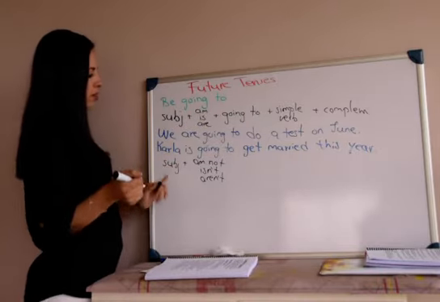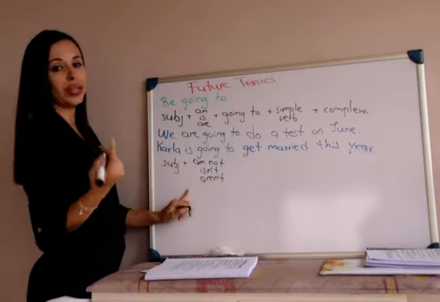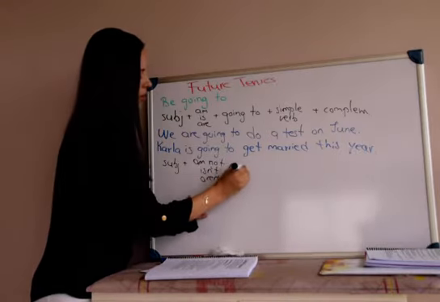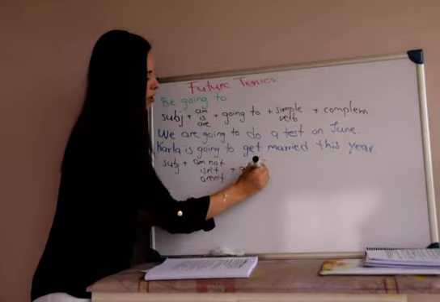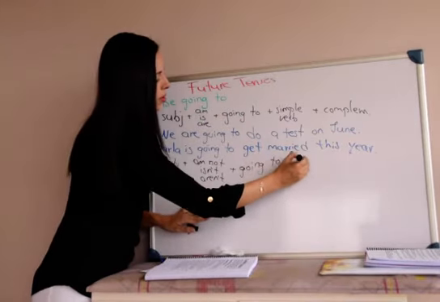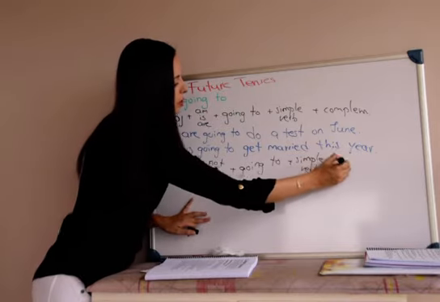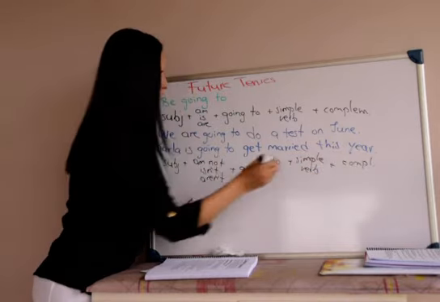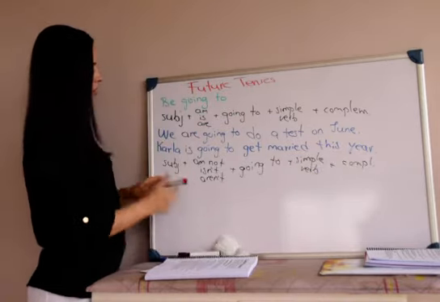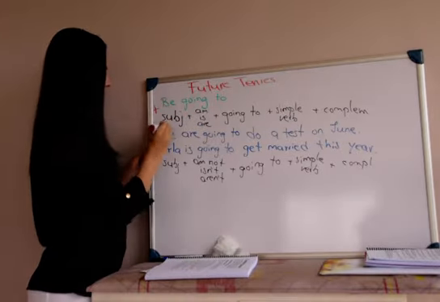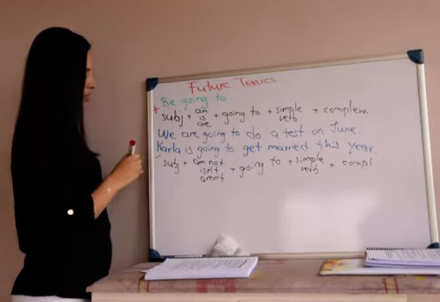Okay, so subject, verb to be with the negative not, the going to, plus the simple verb and the complement. Right? So this one is affirmative sentences, these are negative sentences.